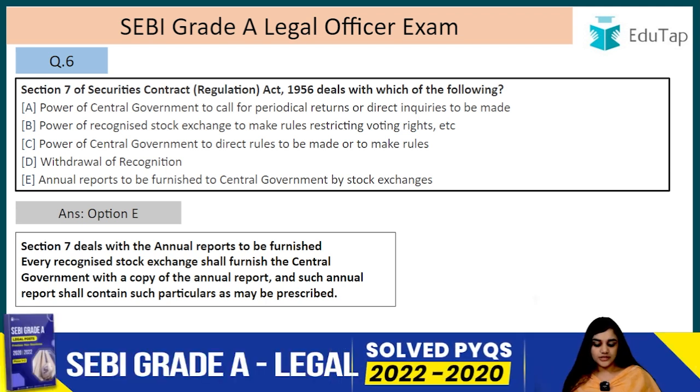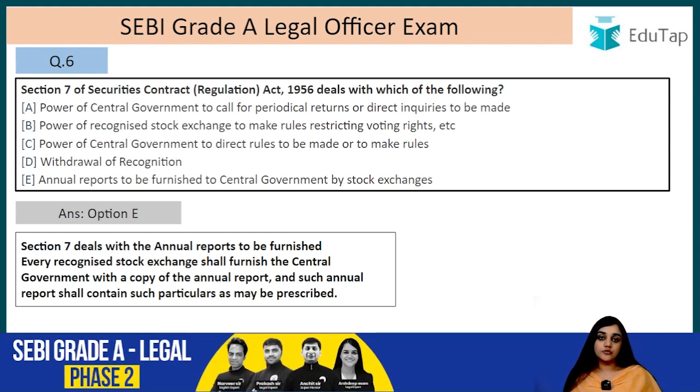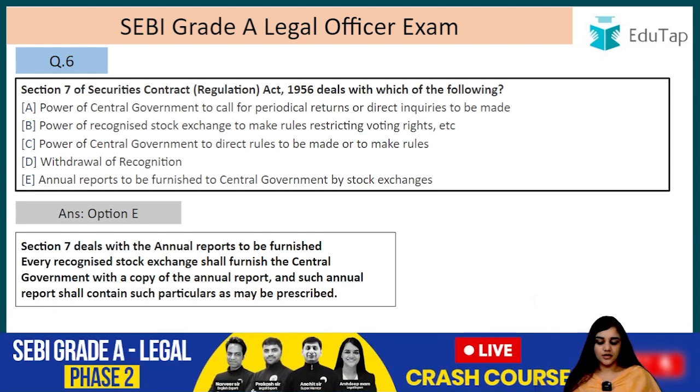Every recognized stock exchange shall furnish the central government with a copy of the annual report, and such annual reports shall contain such particulars as may be prescribed. So they have to furnish annual reports to the central government.